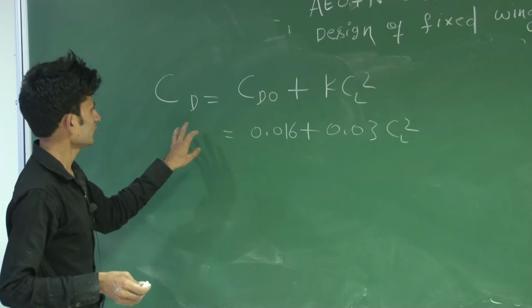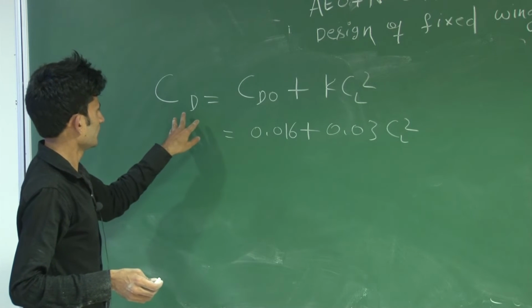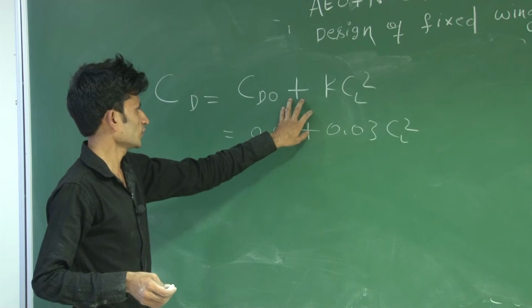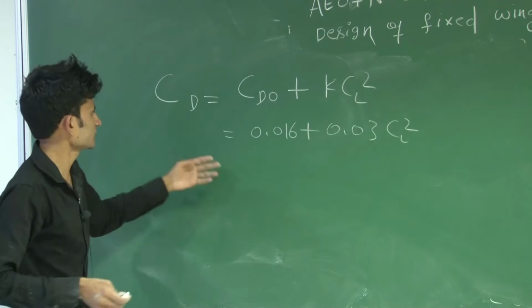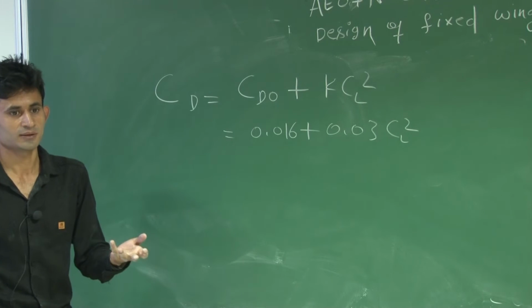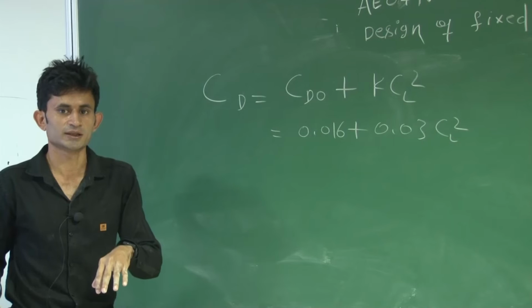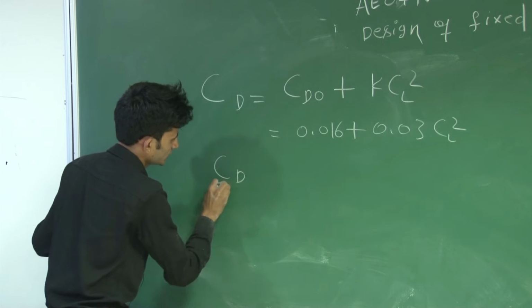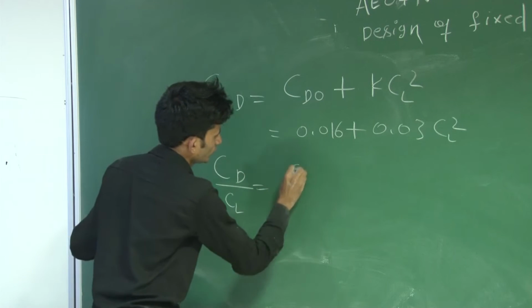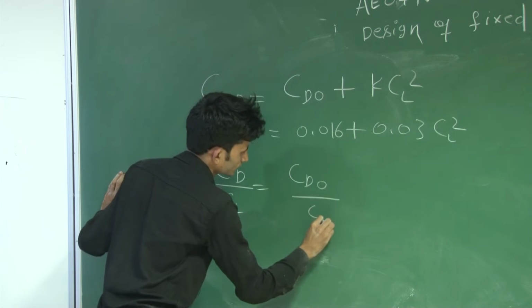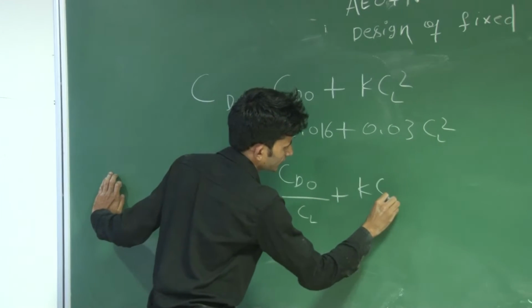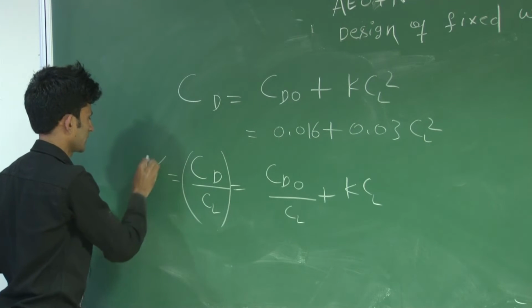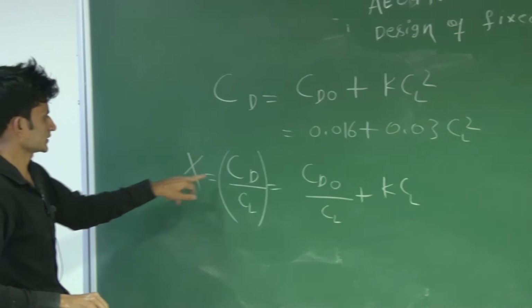So basically you are maximizing the CL by CD. If you have one equation, you can easily find the maximum and minimum value. If you reverse this to CD by CL, it will become minimum. So you can divide this equation by CL. So CD by CL equal to CD naught by CL plus K CL. This is your one function. Let's call this X, so X is your CD by CL.